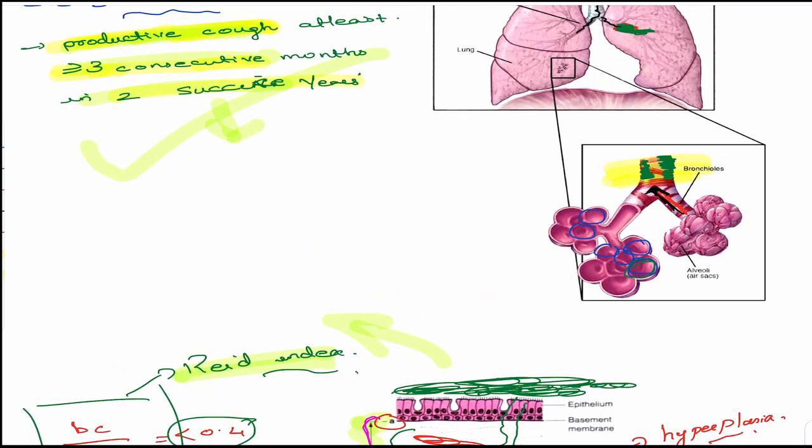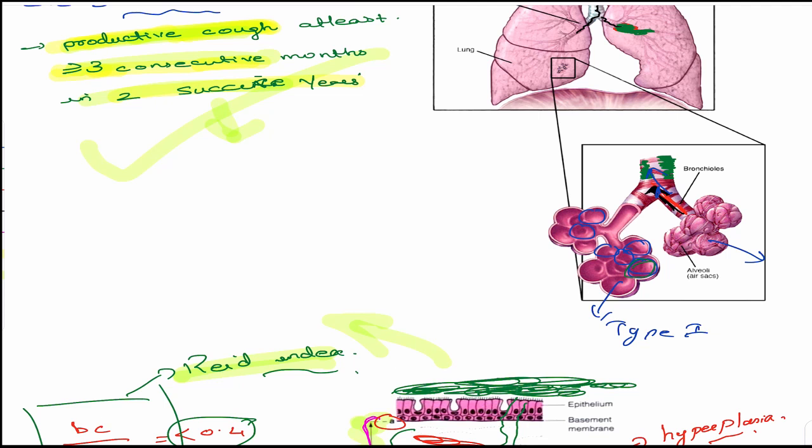We studied this before already, isn't it? Why is it associated with type 2? Because it is blocking the airway. Type 2 is blocking the airway. Type 1 was blocking the air exchange. So emphysema will be type 1, and this blockage will be type 2. And we studied if there is a blockage.